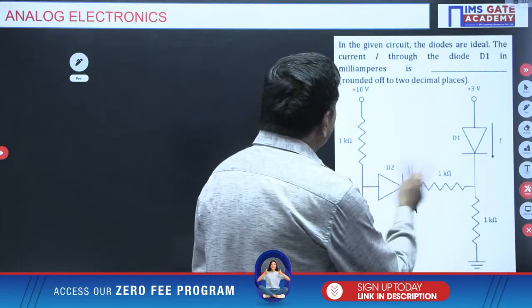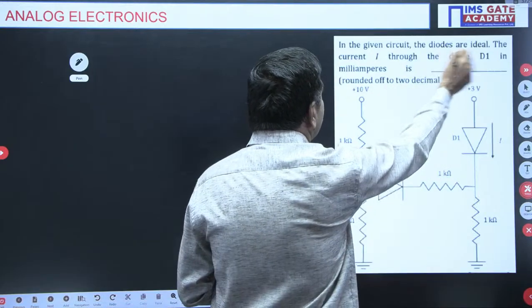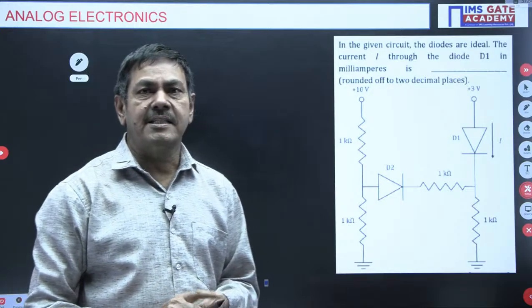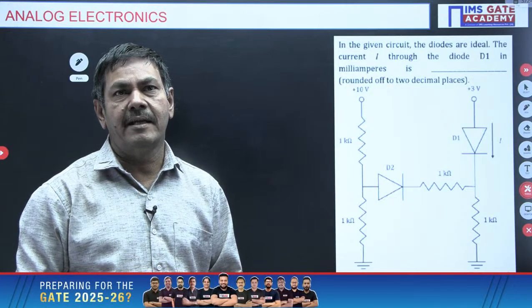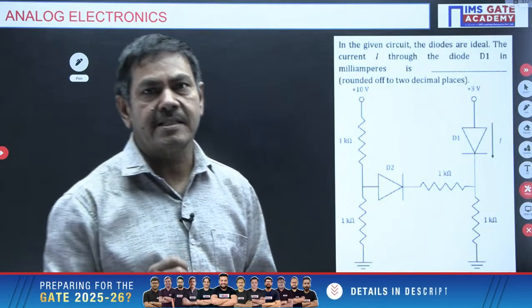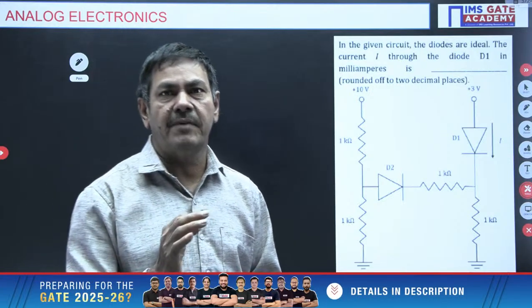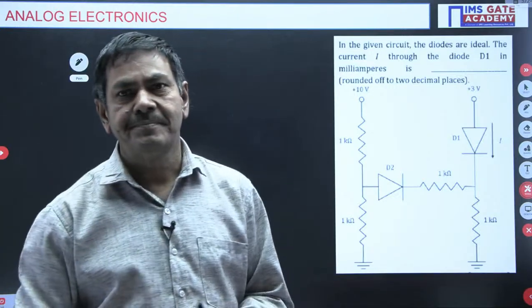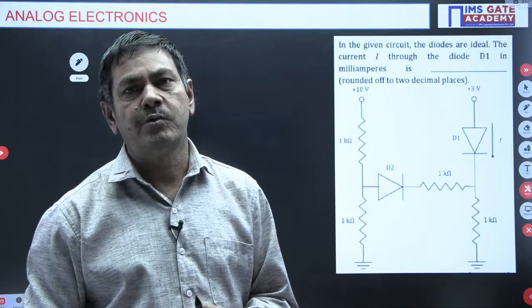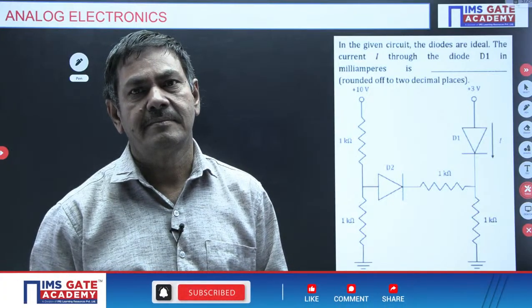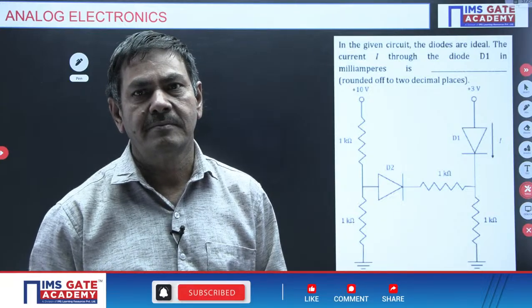Both diodes are ideal; it is specified in the problem clearly. What test is applicable to find whether the diode is on or off? Can anybody give the answer? Which test is to be conducted to identify whether the diode is on or off? Any student can respond to this?